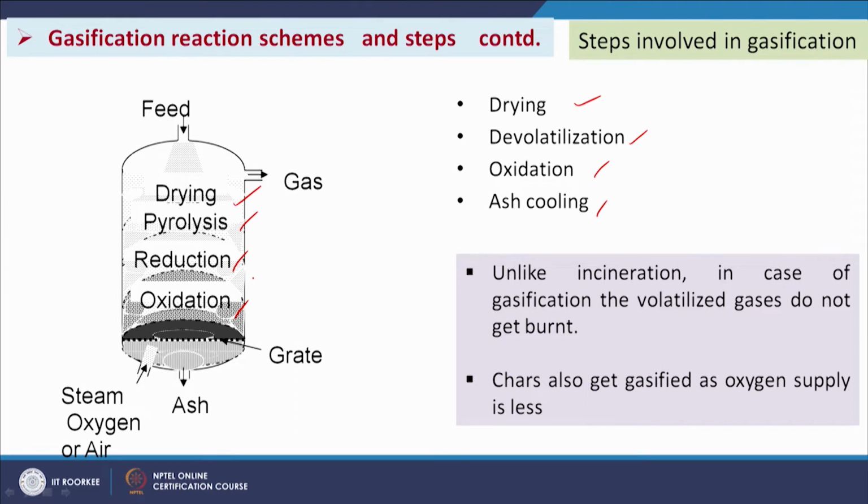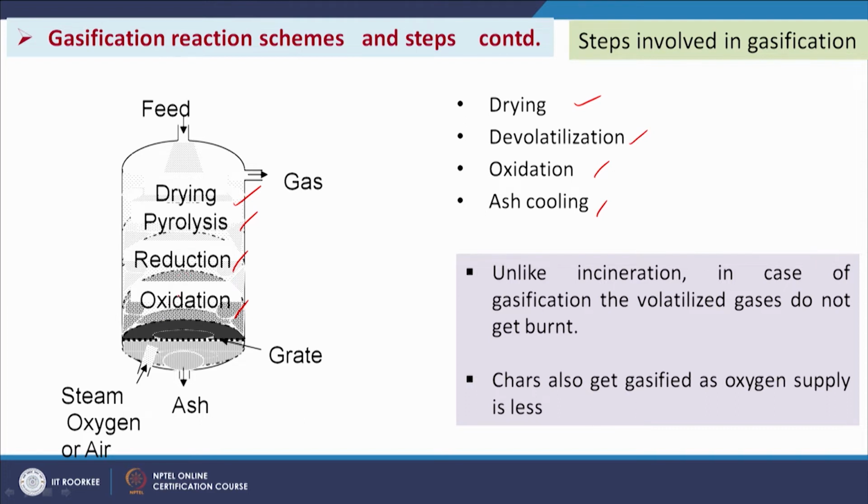This is one example of a fixed bed gasifier. Our feed comes from the top, and from the bottom steam and oxygen or air is sent. There is a grate where the solids, the feedstock, will be stored. After combustion the ash will come at the bottom, and some feed will also be available here. The oxygen is provided here, and maximum oxygen is there, so feed will be oxidized initially.